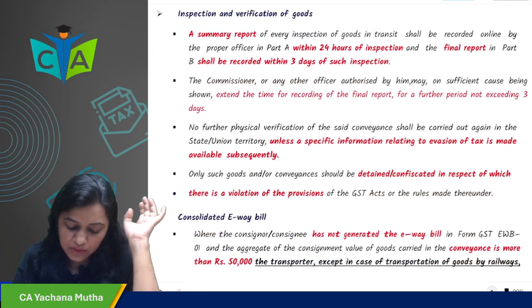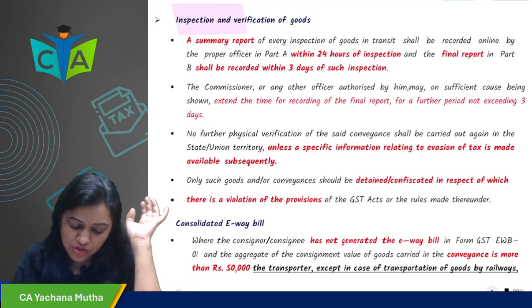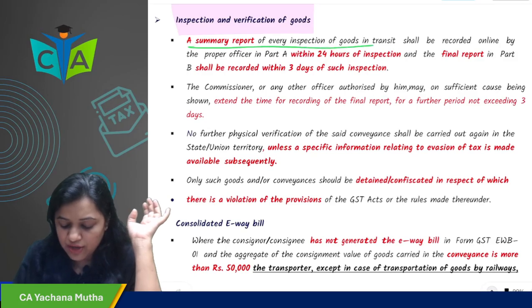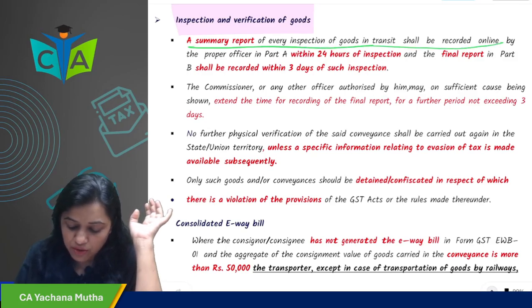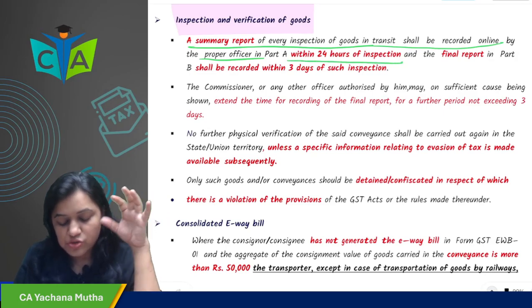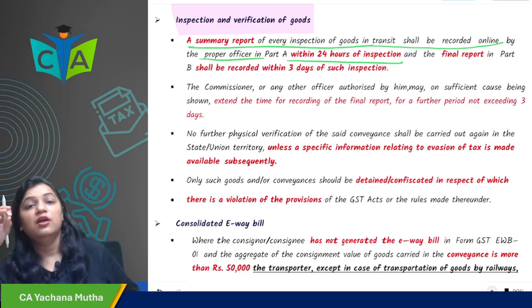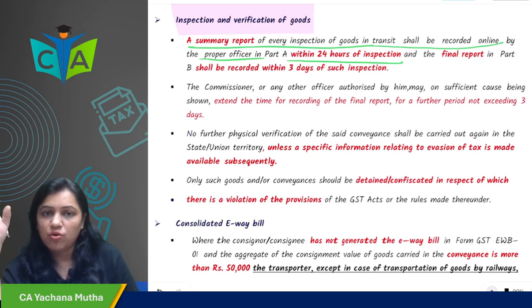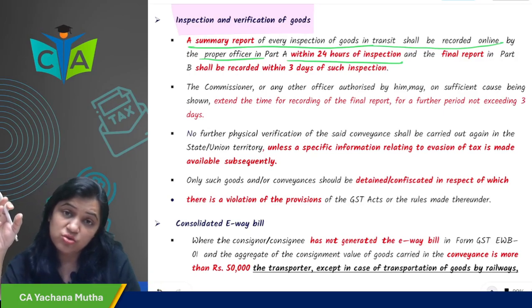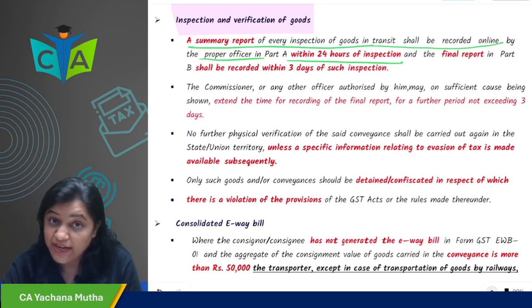Then next, inspection and verification of goods. A summary report of every inspection of goods in transit shall be recorded online by the proper officer within 24 hours of inspection. Whenever the officer is checking you at the post, he has to make a summary report as well as a final report.